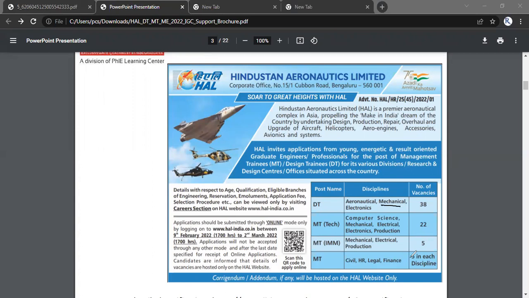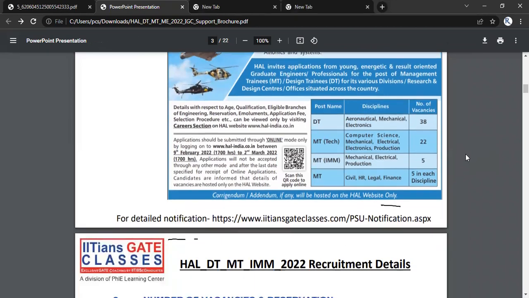First of all, we look at the starting date for the application form, that is starting from 9th Feb. That has been already going on, and it will end on 2nd March at 5 p.m. These are the notable things that you must note down: the starting date and end date for filling the forms.